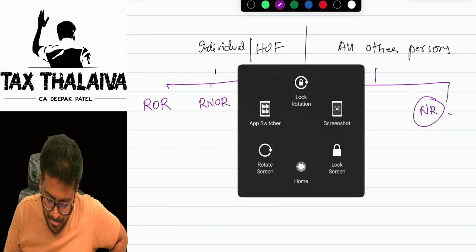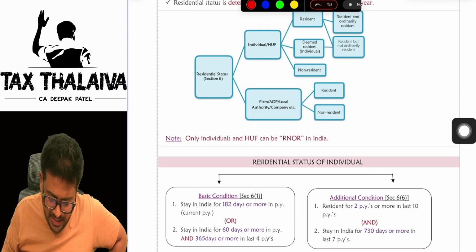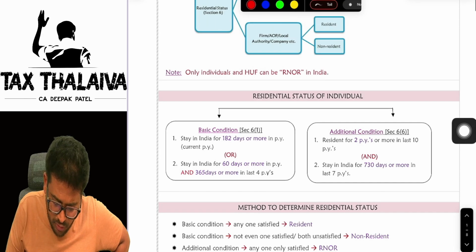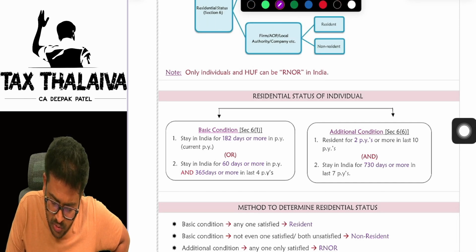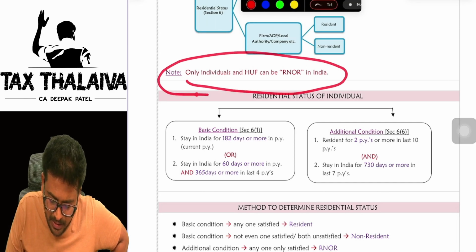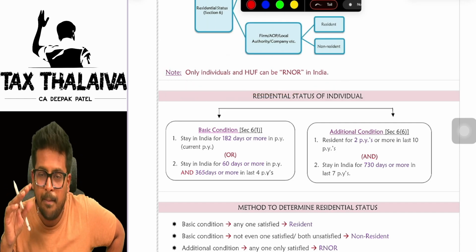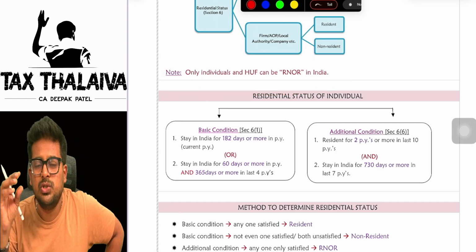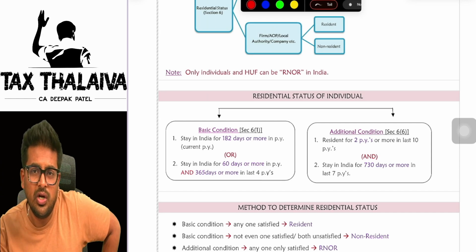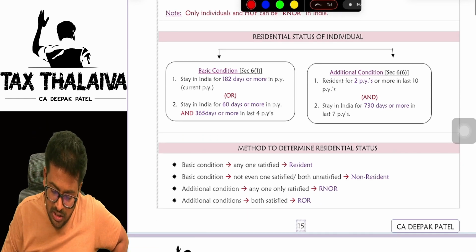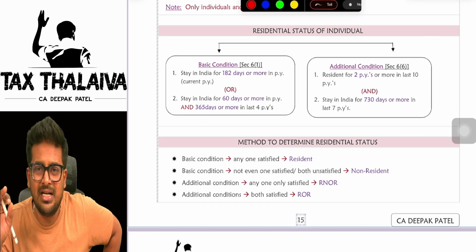Now, let's try to understand this. So here I have given you a point. Only individuals and HUF can become resident but not ordinary resident. But in the case of all other persons, you will only see either resident or non-resident. Are you getting it? Now, how to find out residential status, sir?